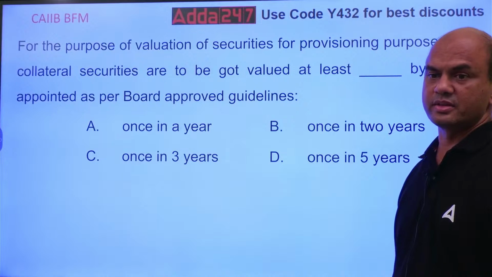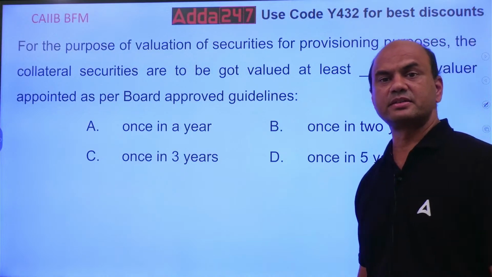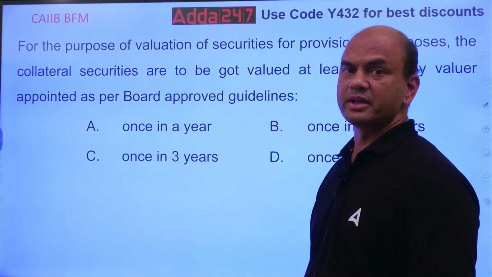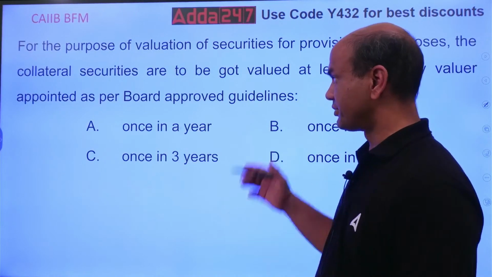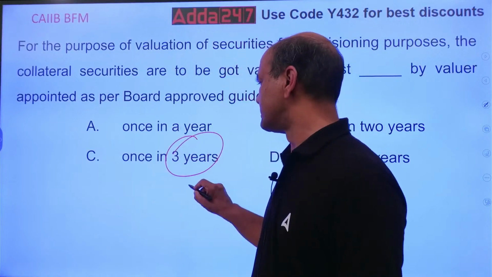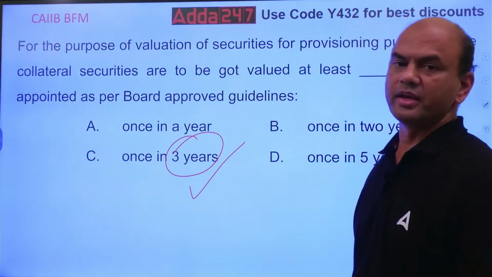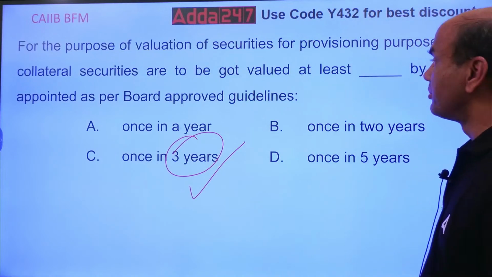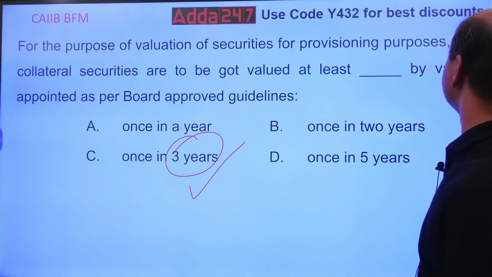Collateral valuation. Let me see the comment section. Collateral valuation is to be done by the valuer every 3 years, once in 3 years. Every 3 years, the collateral valuation needs to be done, by the valuer appointed by the board.